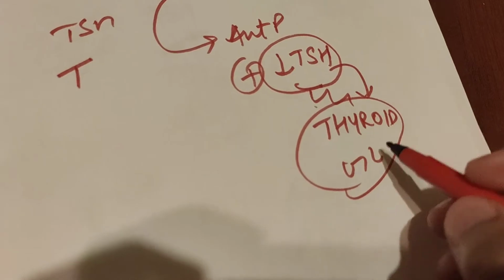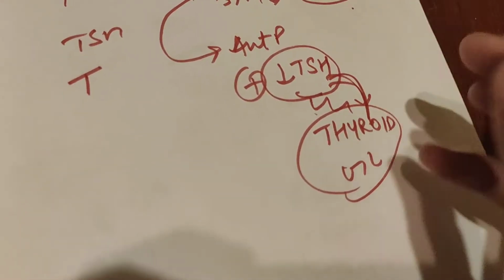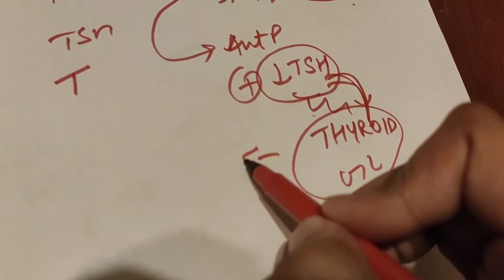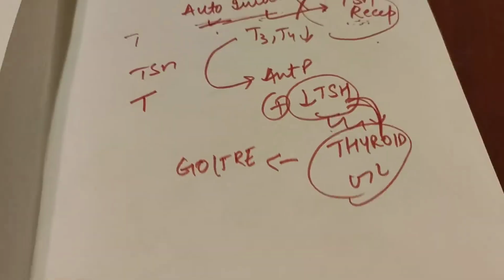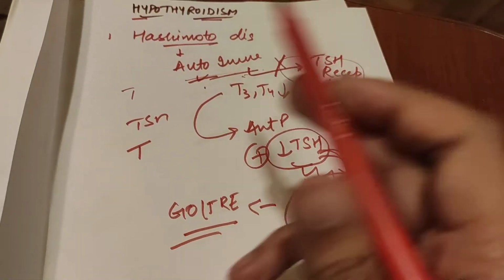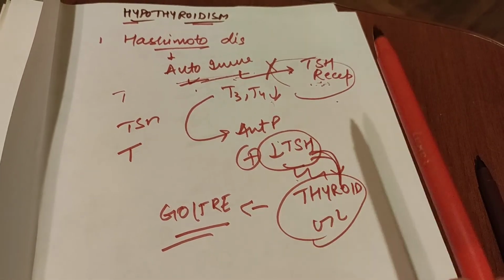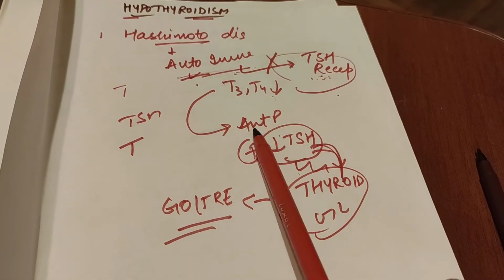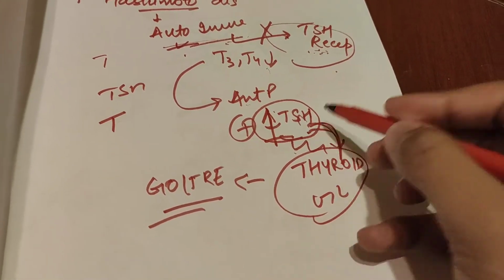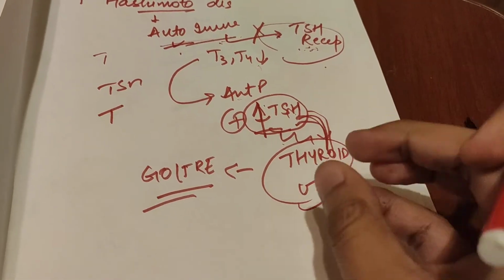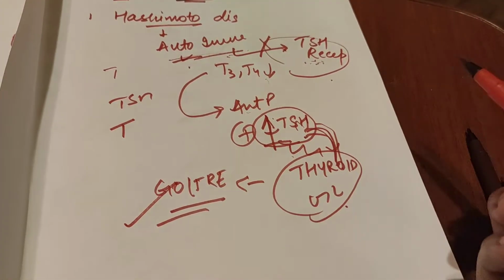Okay, so what happens? TSH will keep on acting, and the thyroid gland will be enlarged, and it will result in goiter. This is thyroid goiter. Like this, goiter is formed. If we have less T3, T4, it will stimulate the anterior pituitary to secrete more TSH. If there is more TSH, then this gland will be enlarged because T3, T4 are still not increasing. So it will cause goiter.